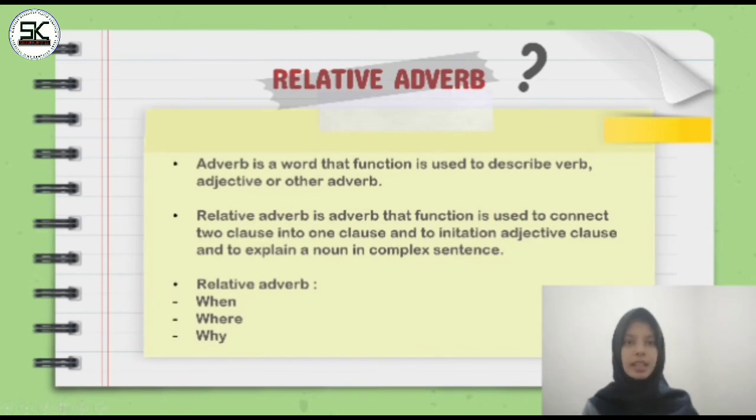There are three relative adverbs. First, when, used to explain date and time. Second, where, used to explain a place. Third, why, used to explain cause and effect.